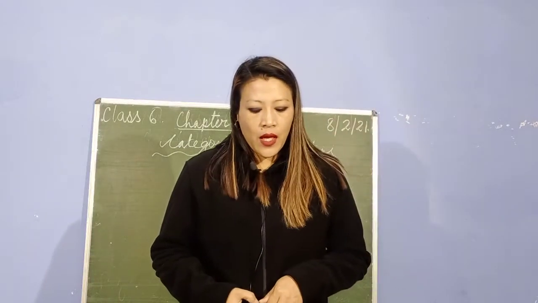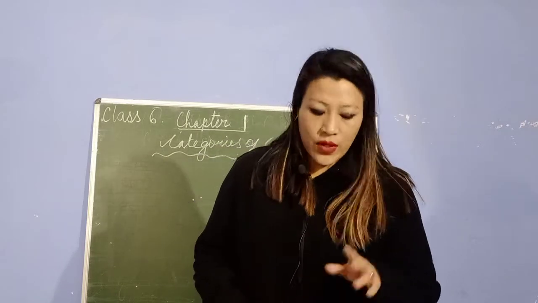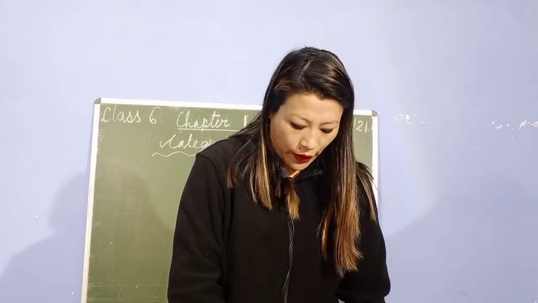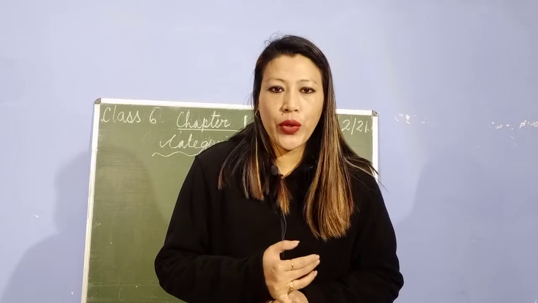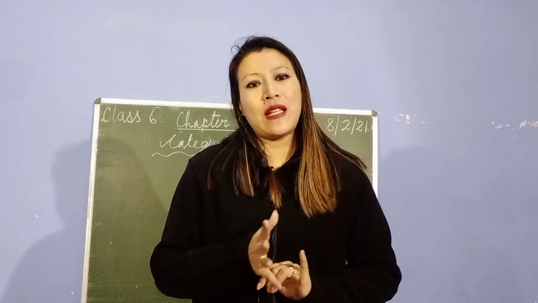Now comes the mini computers. Okay, children, just now I told you about microcomputers. So listen to me carefully. In microcomputers, I told you about desktop computers. I want you all to draw a desktop computer which contains monitor, keyboard, mouse, CPU.